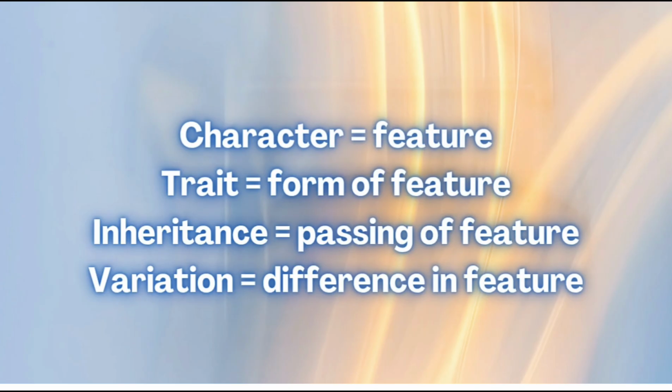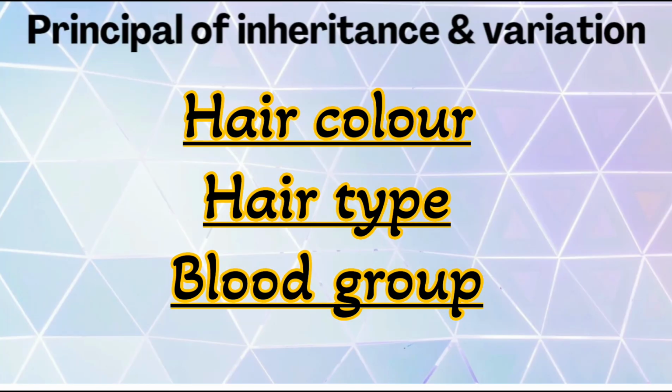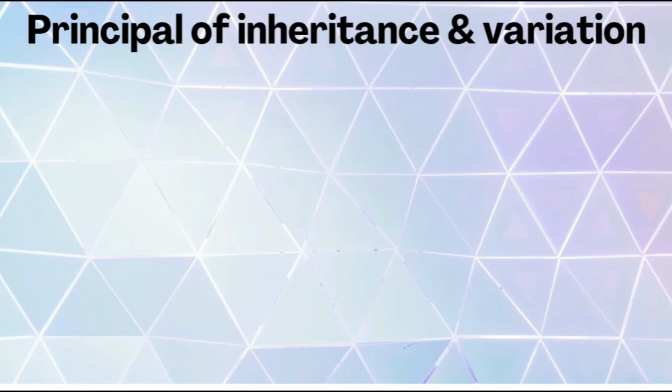What is variation? Differences among individuals of the same species are called variation. All humans are the same species but differ in their height, color, blood group, and hair type. Everyone has their own hair color, blood group, and hair type. So the differences between humans are the variations.